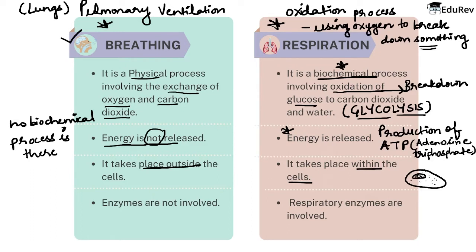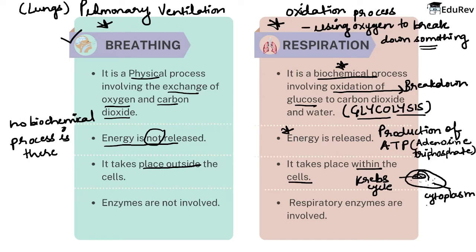So now understand that when the glycolysis process starts, it first begins in the cytoplasm, all right. Then it enters in the mitochondria where Krebs cycle takes place, right?